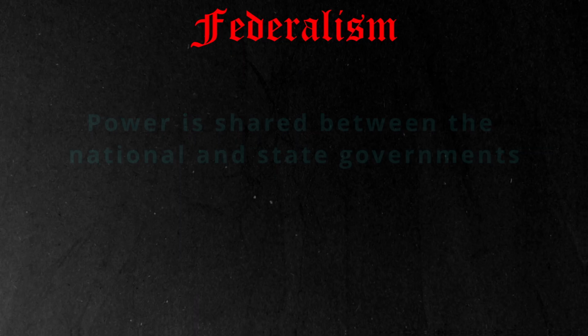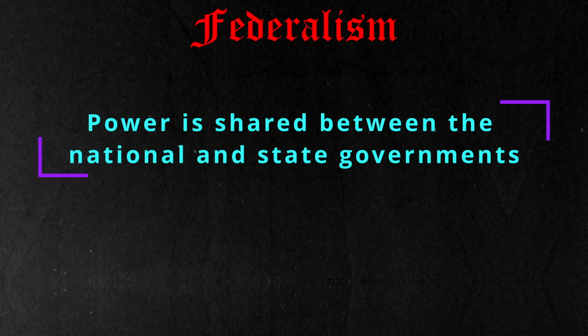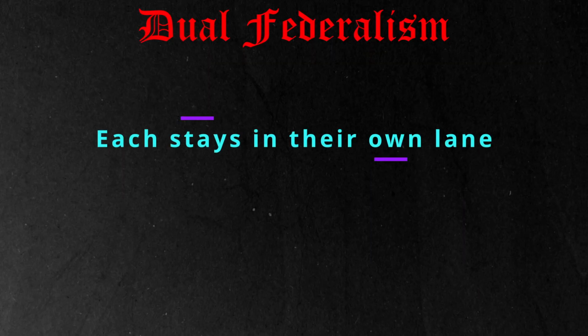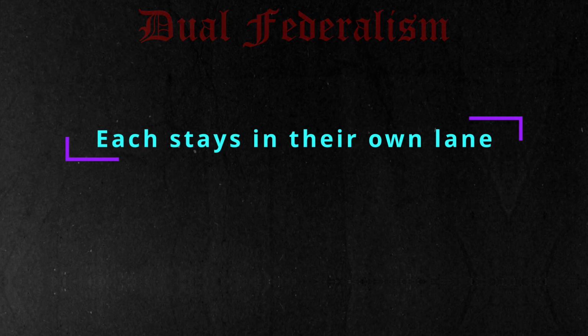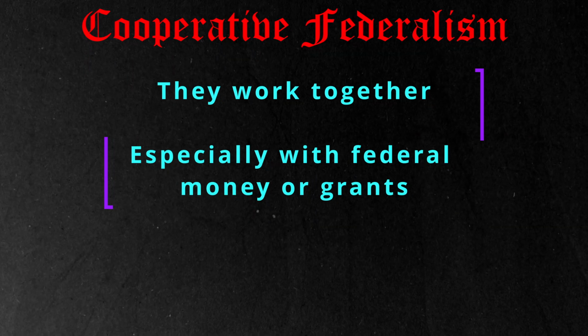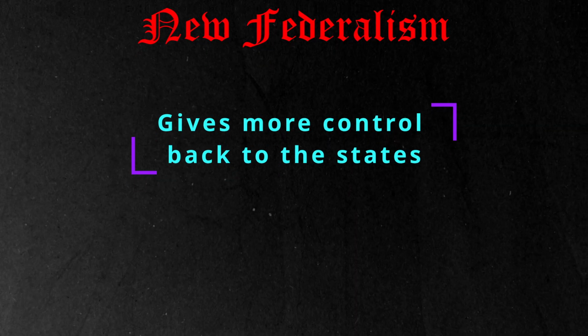Now let's move on to federalism. Federalism means power is shared between the national and state governments. The national government handles big stuff like the military, and states handle more local things like schools. Different types you should know. Dual federalism: each stays in their own lane. Cooperative federalism: they work together, especially with federal money or grants. New federalism: gives more control back to the states.